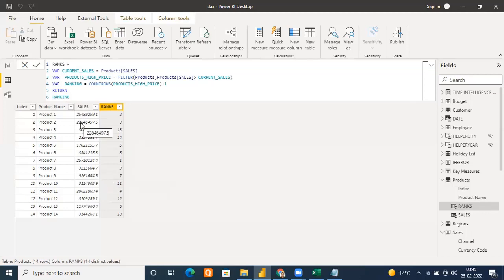Only 2, right? 228 is this. Check, man. 1 is this, 257. 1 is 254. So count rows will give me 2. 2 rows are above this. So its rank should be what? 2 plus 1. Right, everyone? Yes. 2 plus 1. So rank will be 3.